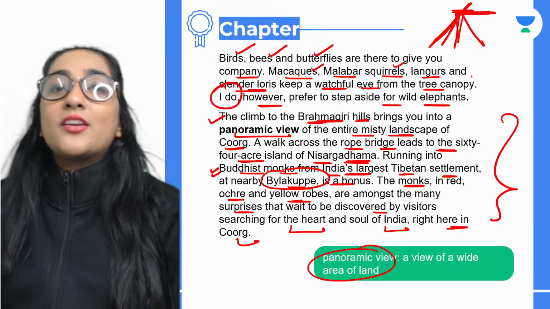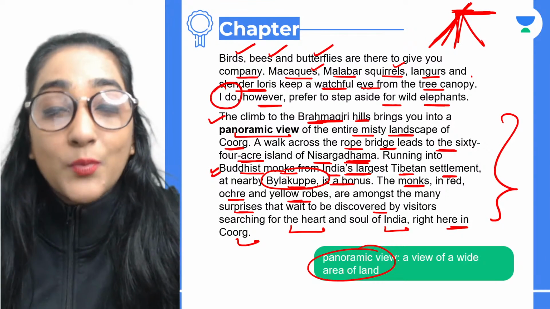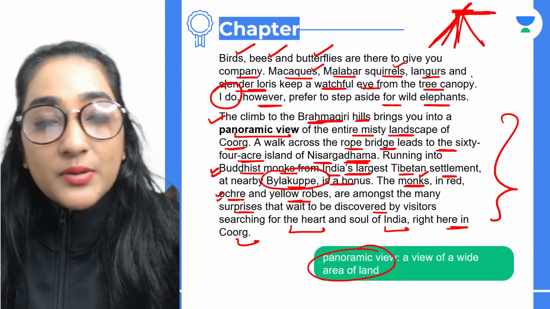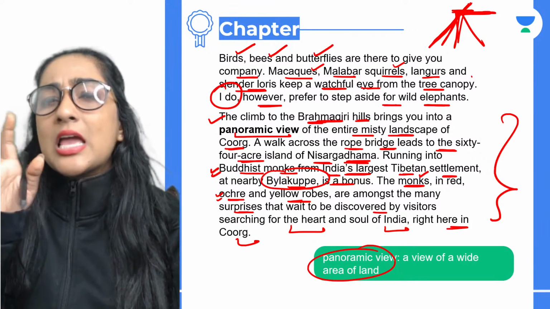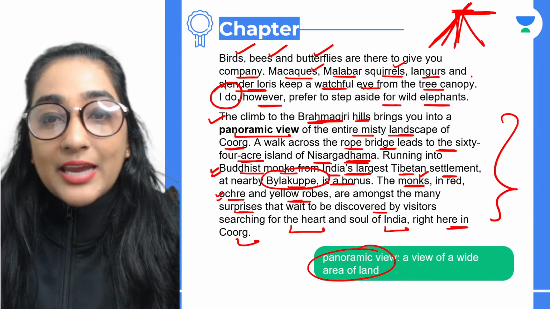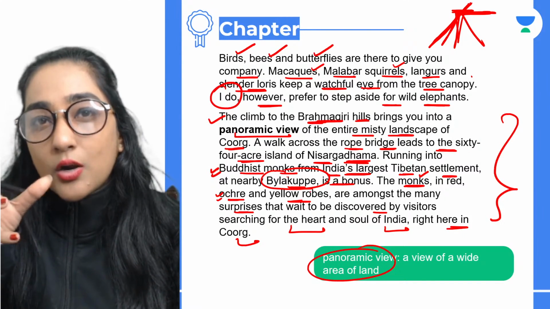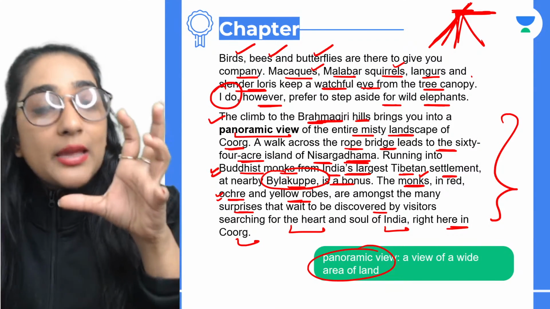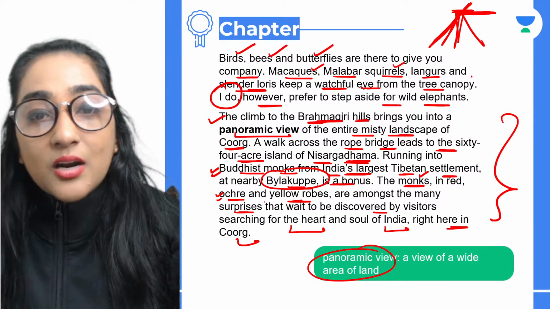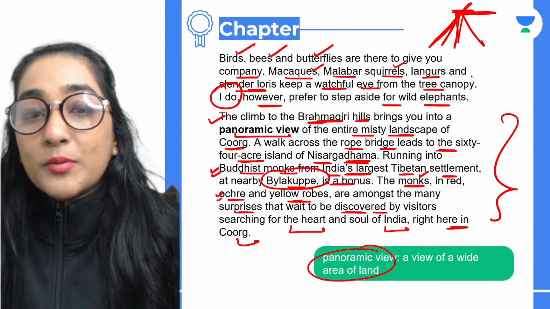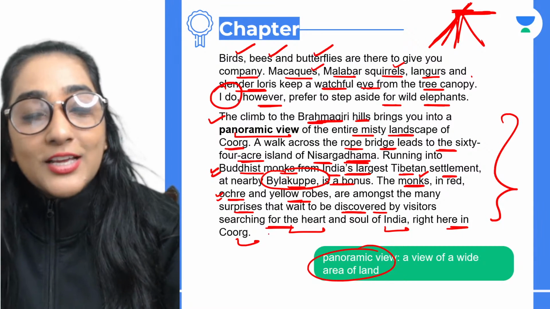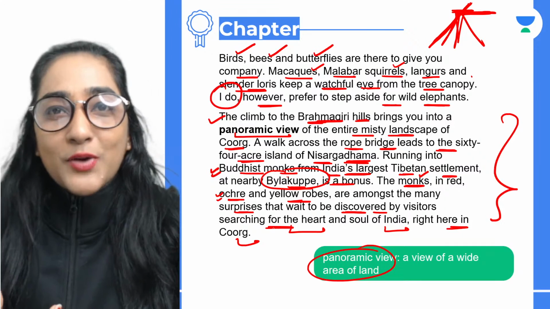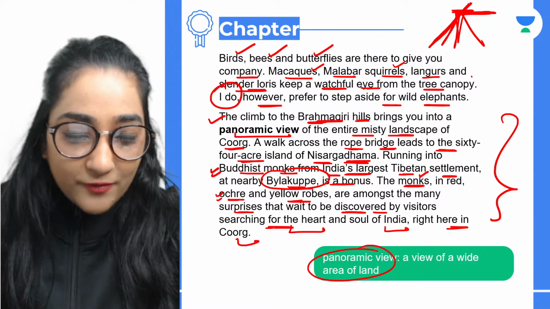Why is it a bonus? Because therein you will see a completely different environment. And the monks are living there and they are in red ochre. What does that basically mean? Ochre basically means a pale brownish yellow color, and yellow robes. That means the attire that they are wearing is in pale brown yellow or yellow color. And they are amongst the many surprises that wait to be discovered by visitors searching for the heart and soul of India. So there are a lot of things for all of you who really want to be surprised by the nature of Coorg. You all can visit there.